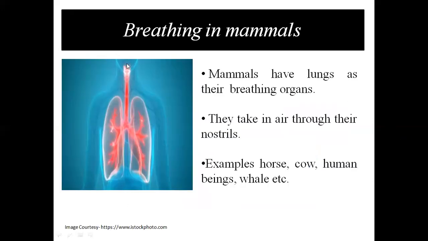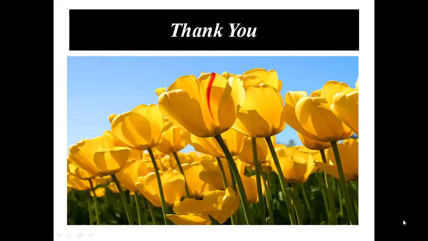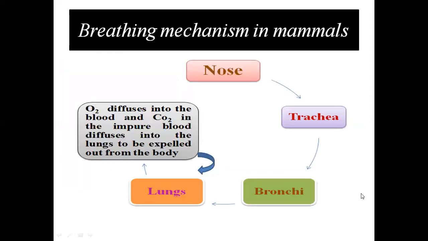So you can see here, children, the oxygen is passed here from the nostril, it goes to the trachea, then it is passed to the bronchi, and from bronchi it goes to the lungs, and from the lungs it goes to the other body parts, and from there the carbon dioxide is taken again into the lungs, then again it goes to the bronchi, again in the trachea, and again it is expelled out of the body. Okay, children, I think you understood the mechanism of how breathing takes place in mammals.